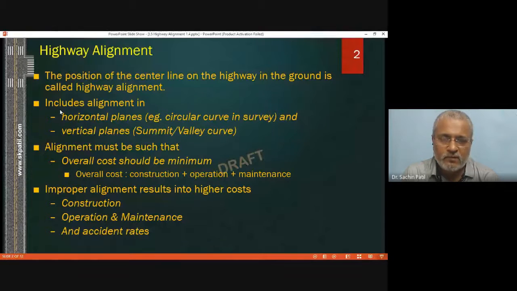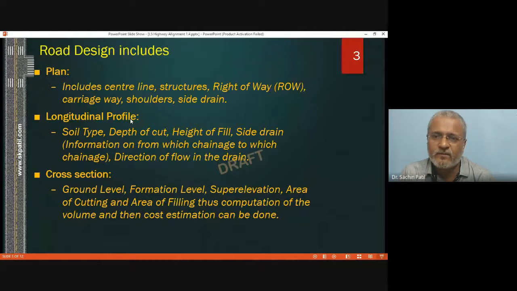Therefore, improper alignment will result in higher cost, naturally more than the optimum cost. Then higher construction cost, higher operation and maintenance cost. If the alignment is wrong, or unnecessary slope is provided, vehicles will be required to move with greater effort, more maintenance will be required for machinery, and accident rates will increase. These are the results of improper alignment.